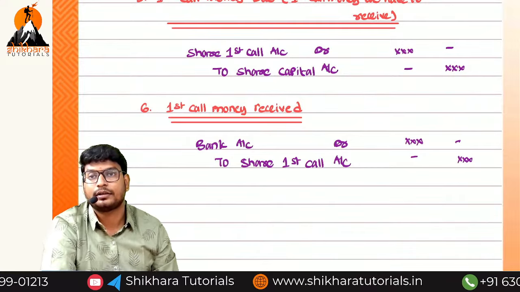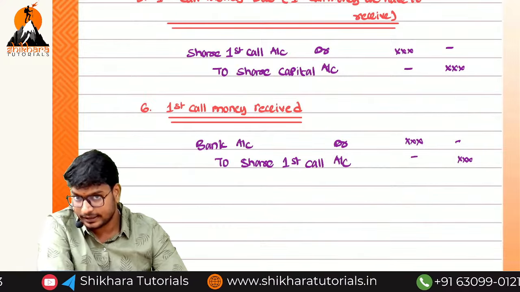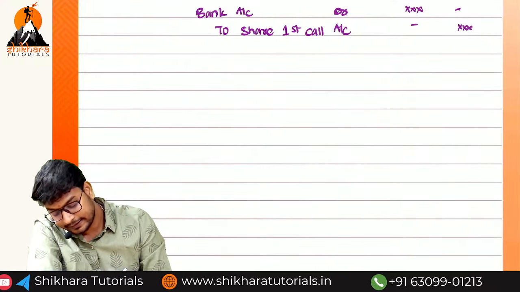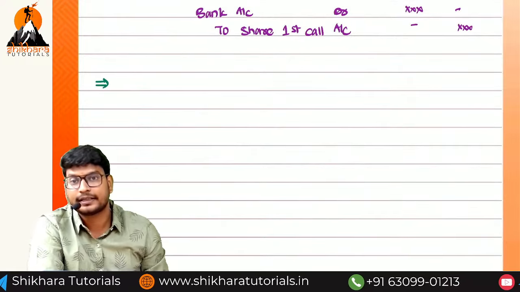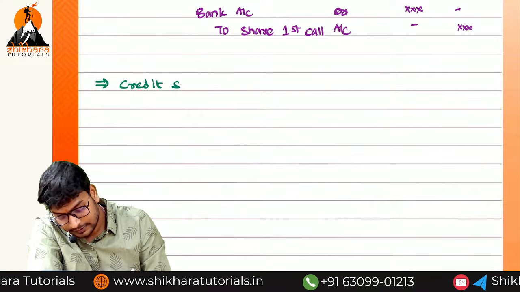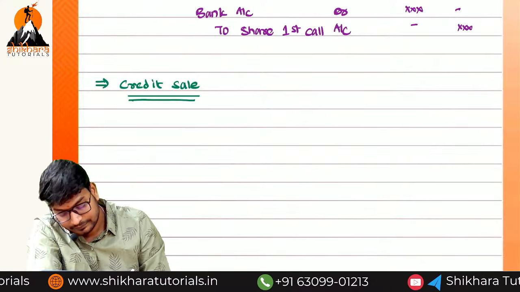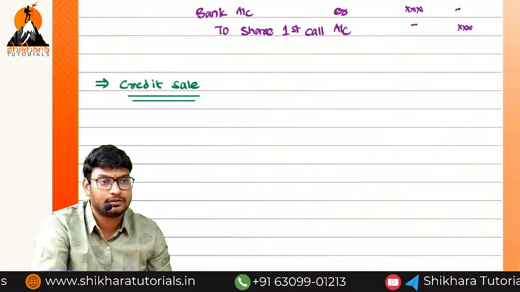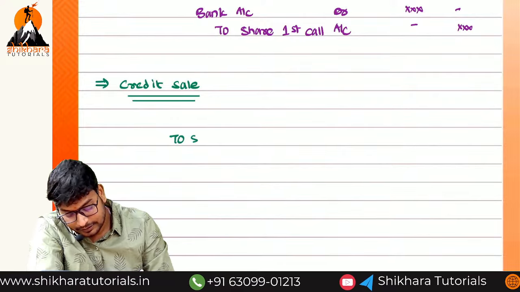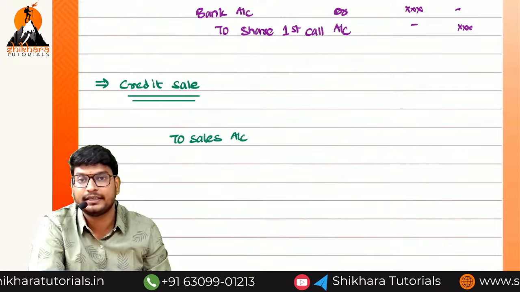Guys, are you getting it or not? Otherwise, I will explain this logic. So first we have to write the credit sale entry. What is the credit sale entry? Don't write this one. Okay? So what is the credit sale entry? Debtor account debited to sales, no doubt about it. Sale is an income, for that reason we are crediting.